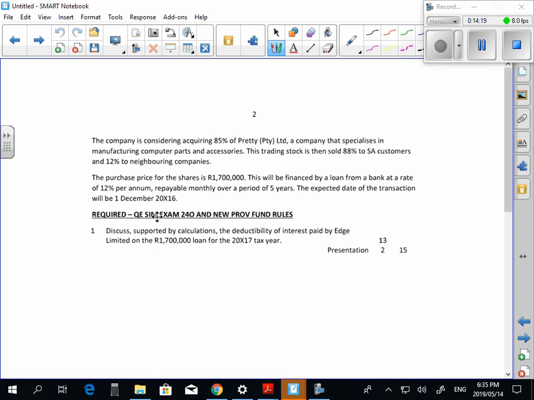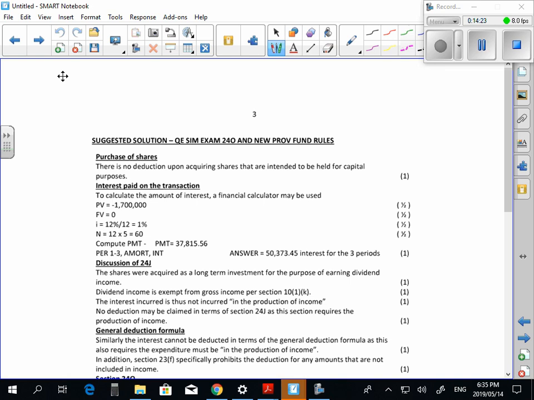Everybody comfortable? Now, I think it's important that you just see how the solution is structured. Because if you've seen one of these questions, they all start looking identical.